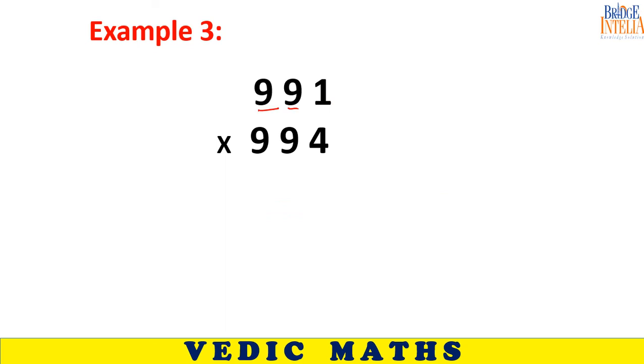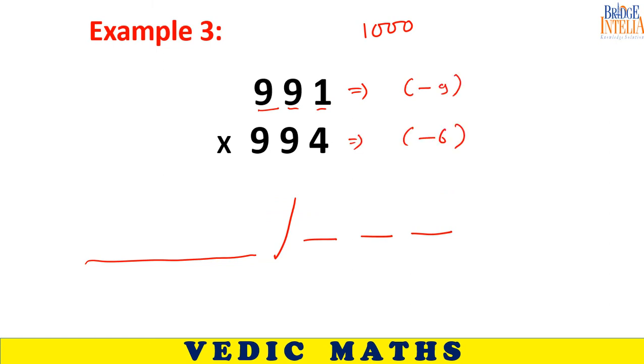Base. Base is 1000. Deviation -9, -6. So is the answer 985054?